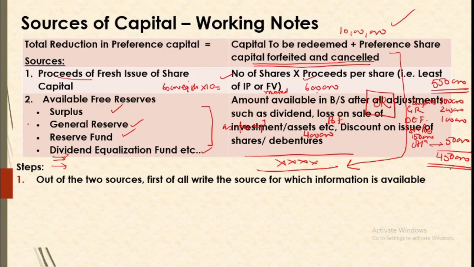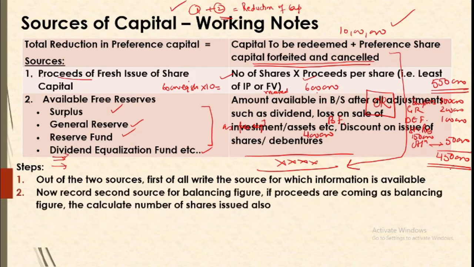Second is the balancing figure. But if your question is not telling you about proceeds, it is telling you about the free reserves and you are to calculate proceeds, then this is going to be your first source and this is going to be the balancing figure. Because ultimately we know that 1 plus 2, the two sources, should be equal, matching up to the reduction of capital. So out of the two, one will be given, the other is going to be the balancing figure. Now we'll record the first source for which information is available. The second source is going to be the balancing figure.